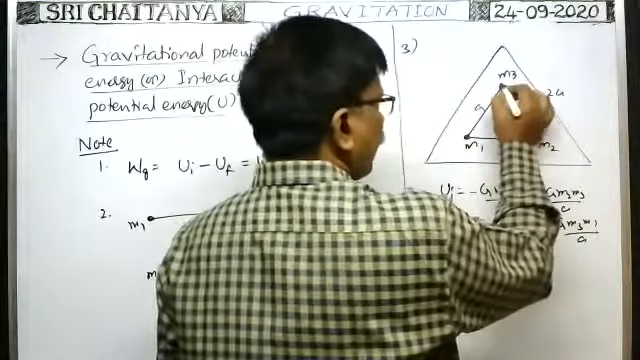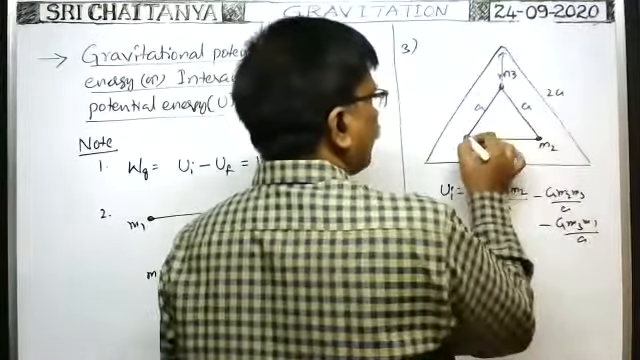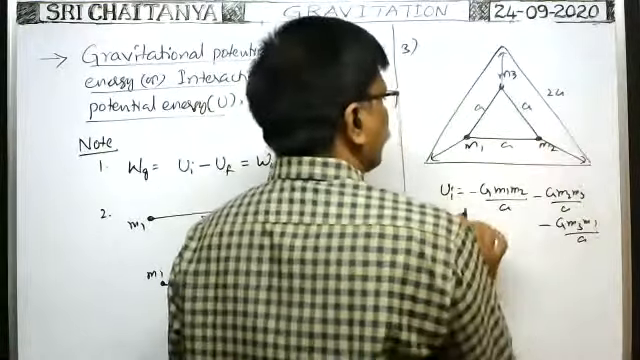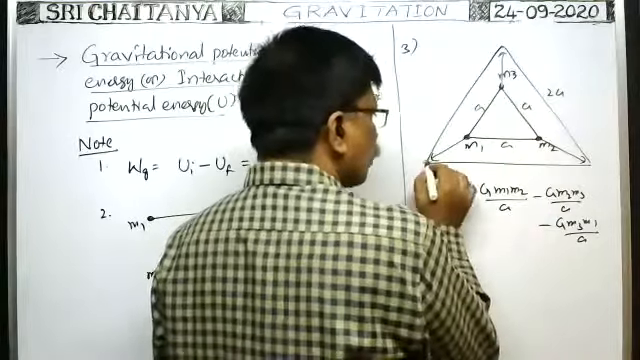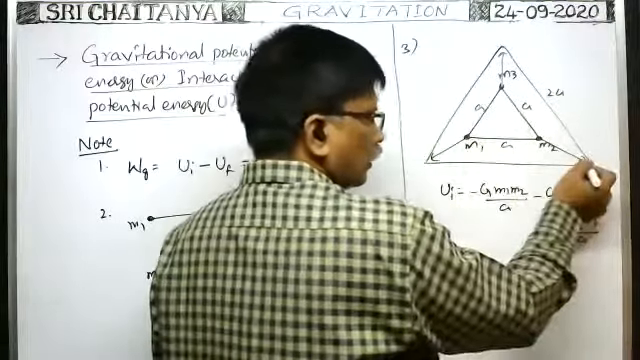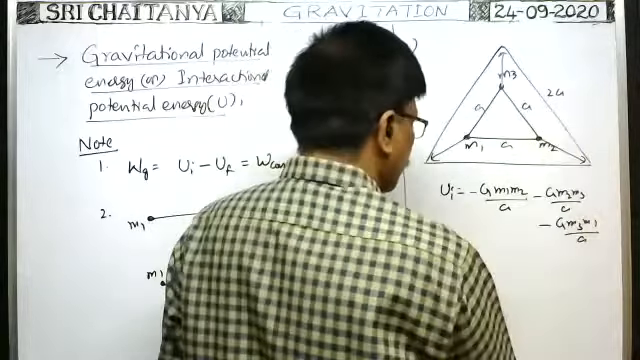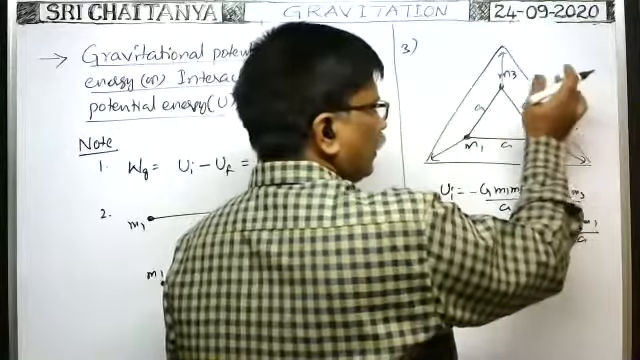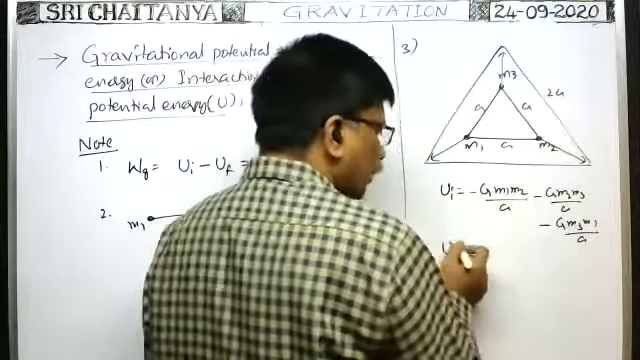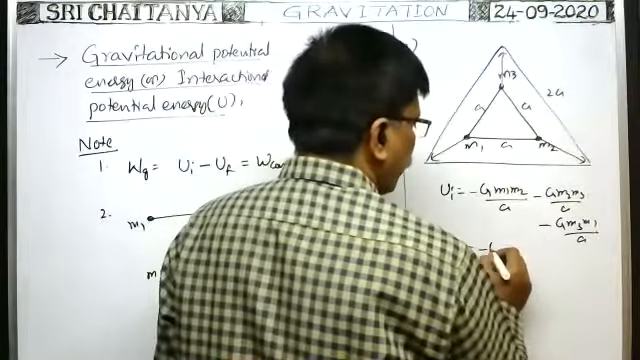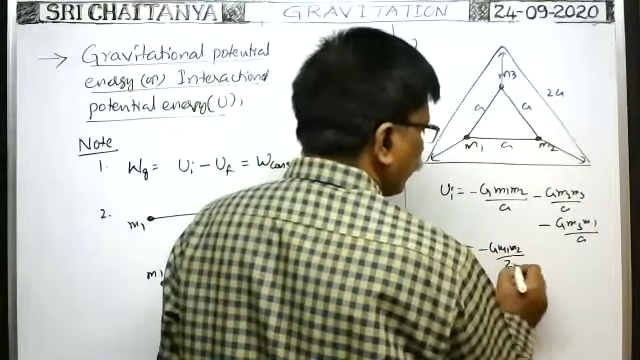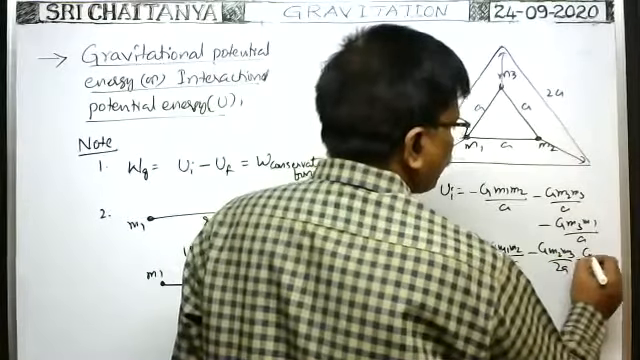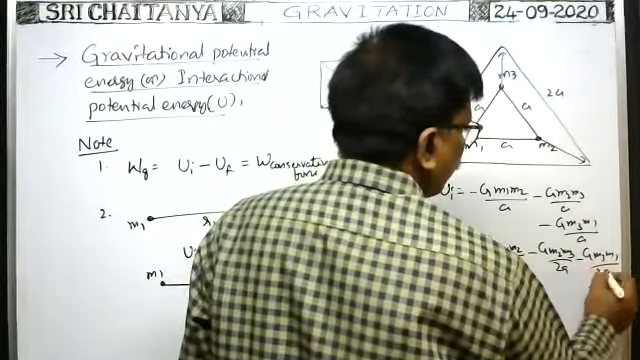Whenever these particles are shifted to the corners of an equilateral triangle of side 2A, what is the potential energy stored? At that time, the final potential energy of the system is equal to, by the same formula, minus G M1 M2 by 2A, minus G M2 M3 by 2A, minus G M3 M1 by 2A.